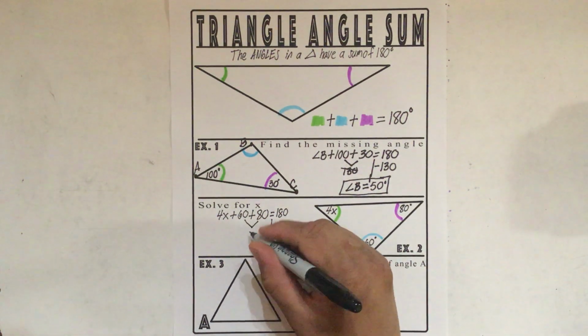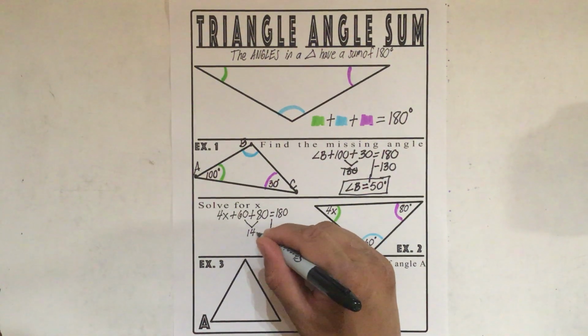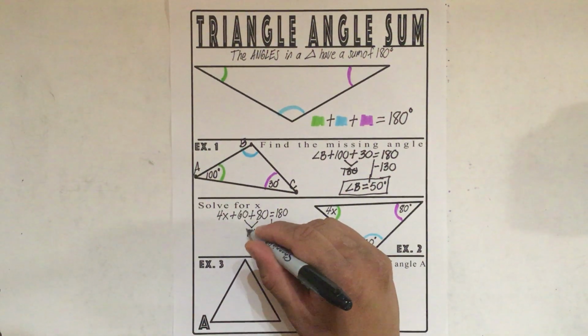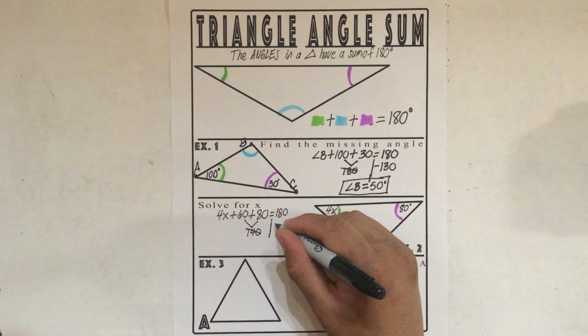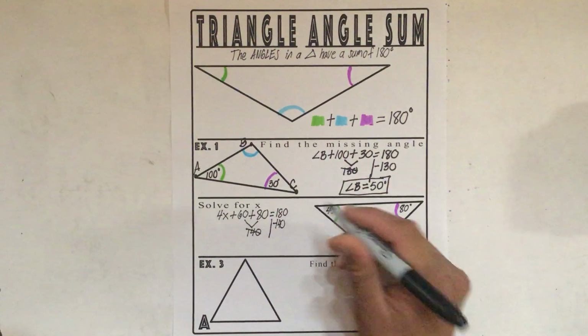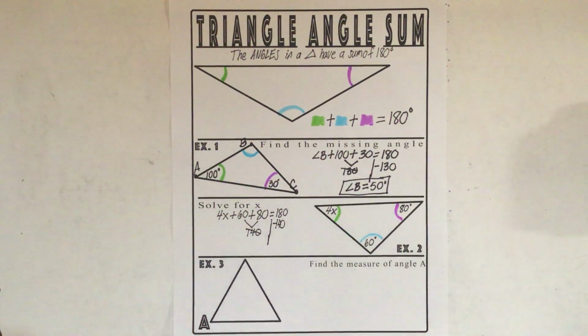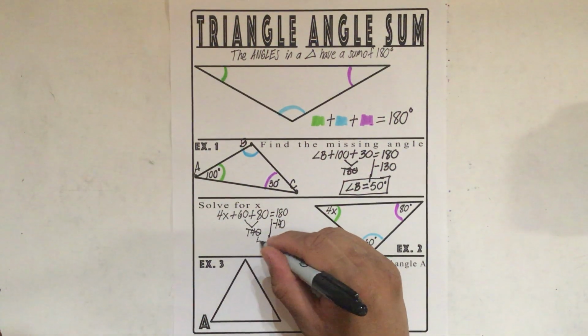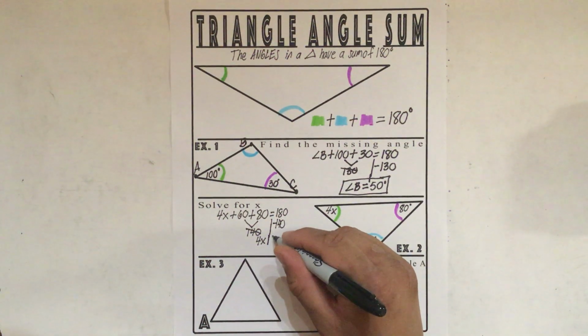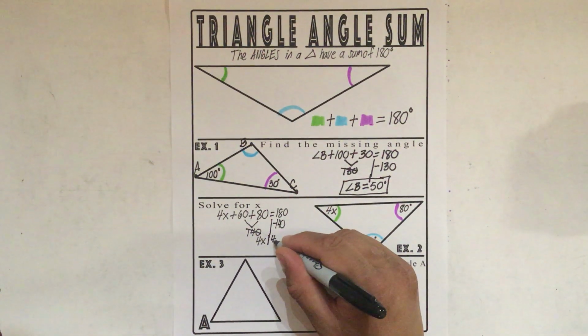So 60 plus 80 is 140. We want to get 140 over, so I cross out 140, and when it comes over, it becomes negative 140. I bring down my line because I still have 4x left. And 180 minus 140 is 40.